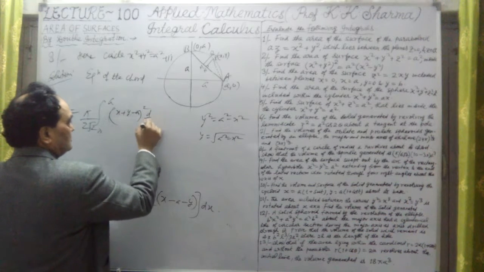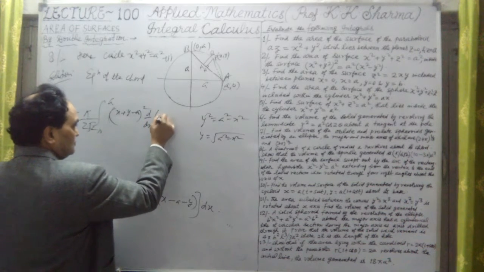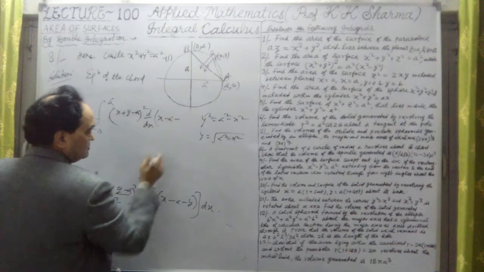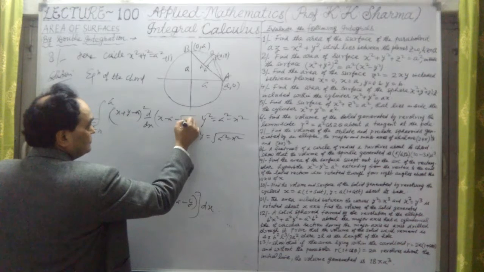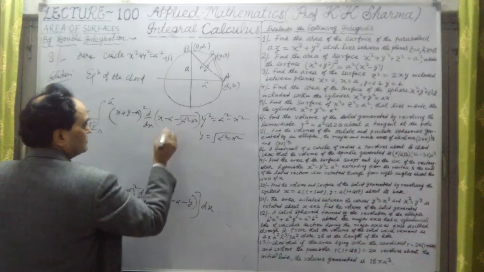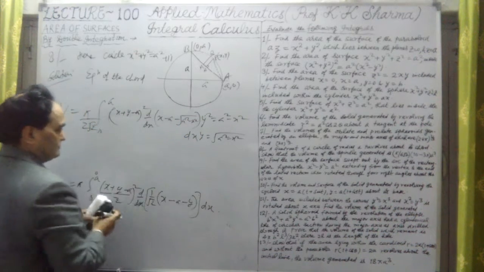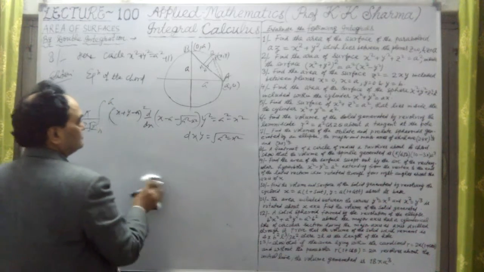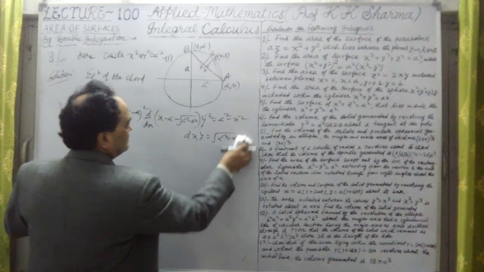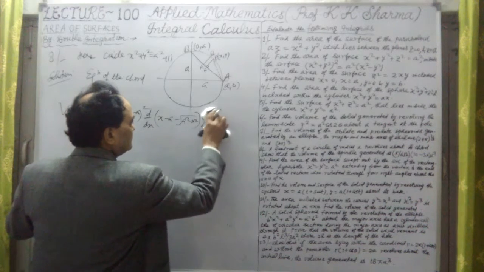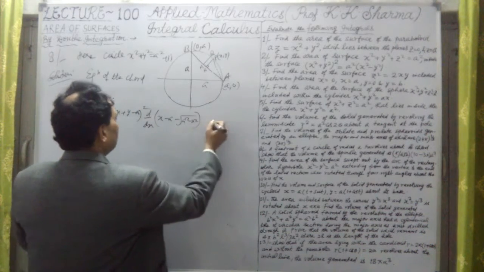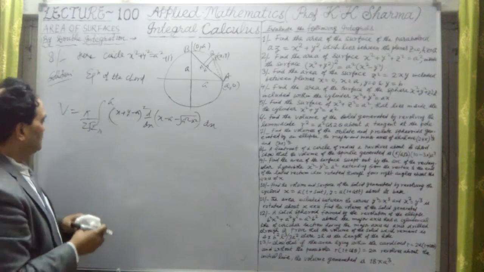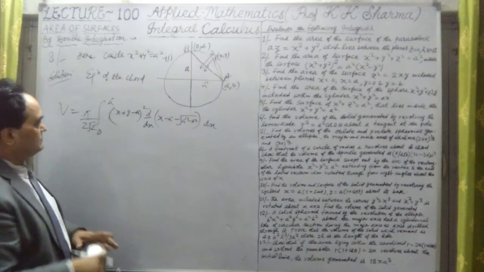So d/dx of this value is (x minus a minus, under root of y is a square minus x square) into dx here. Okay, so this is the value which I substitute. Now if I substitute, let me remove this dx here. In this case 0 to a we have taken.